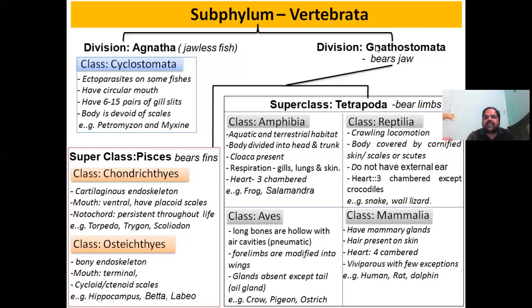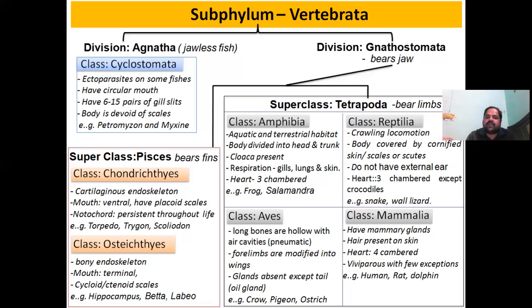Now, the second class is Reptilia. These are crawling animals such as snakes and lizards. They crawl on the surface, and this is the characteristic of the class Reptilia. So they have crawling locomotion.